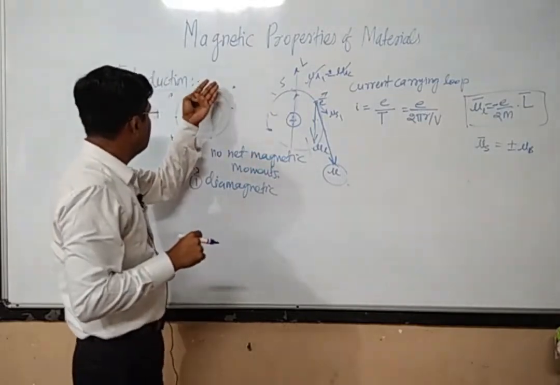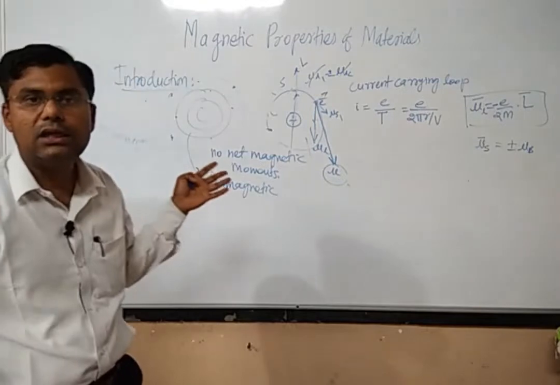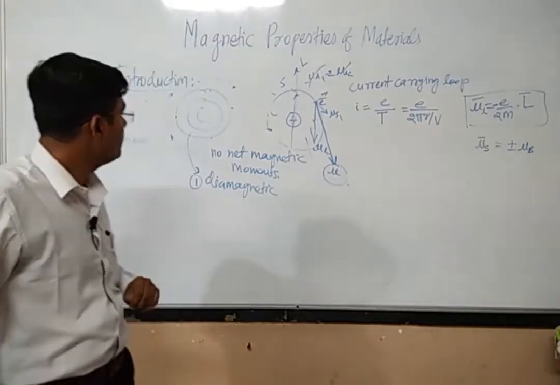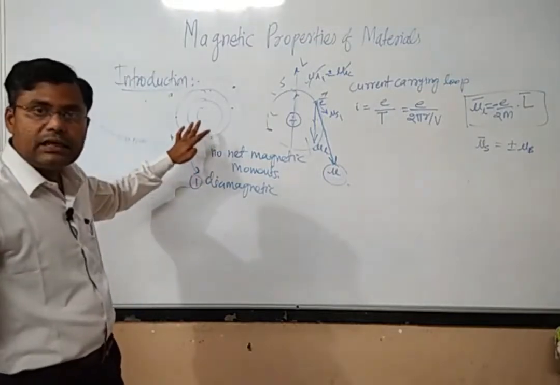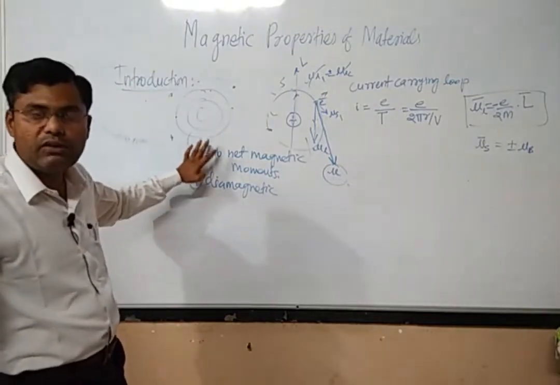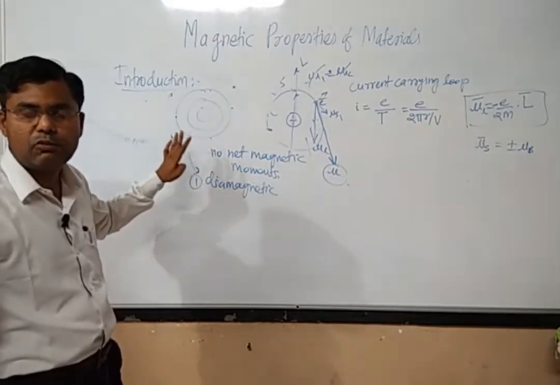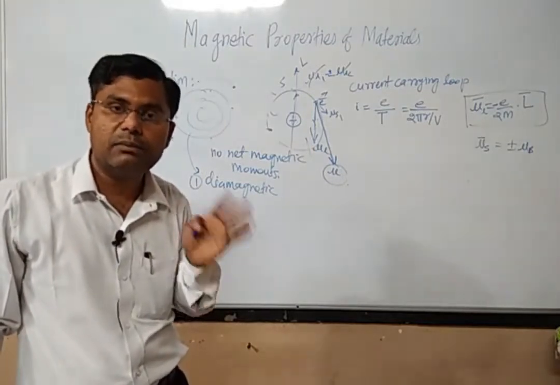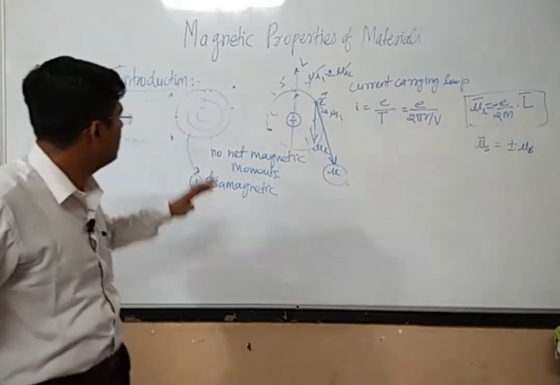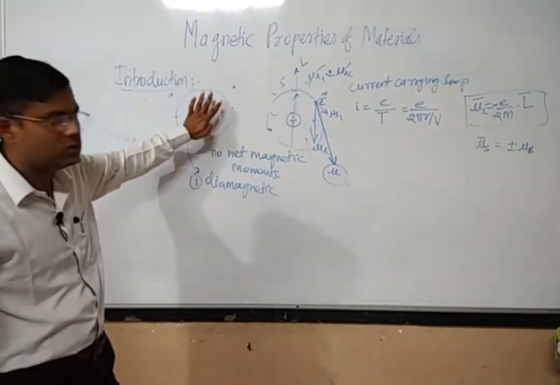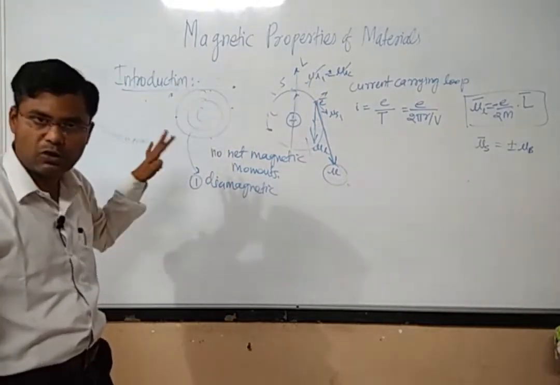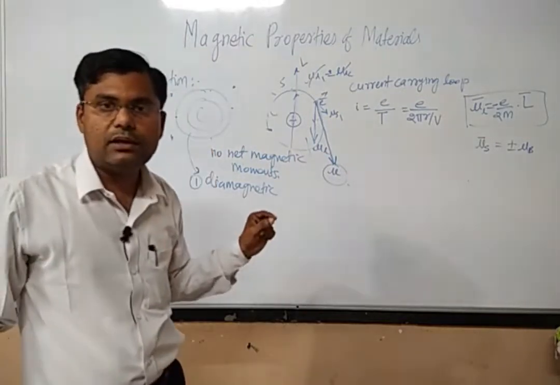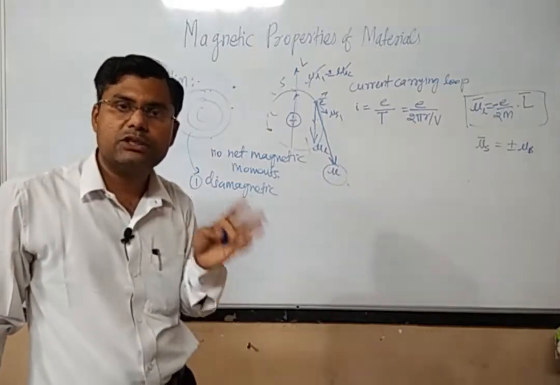So if there are some unpaired electrons in the outermost orbit, in such a case there may be a net magnetic moment of an atom, because the magnetic moment of the other electrons has not been completely cancelled out. Okay, there will be a net magnetic moment, but the magnitude is quite weak.